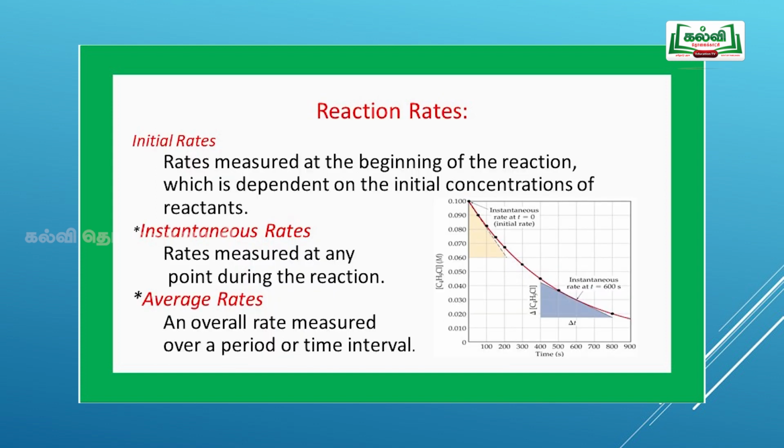The rate of reactions is classified into three different categories: initial rate, instantaneous rate, and average rate. If you measure the rate at the initial stage, it is called the initial rate. Instantaneous rate means if you measure at a particular time t. If you measure over a time interval, it is called the average rate. If the time interval Δt is 0, then the instantaneous rate and the average rate will be equal.